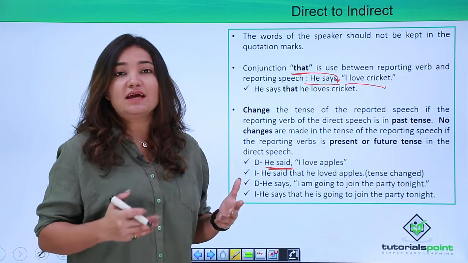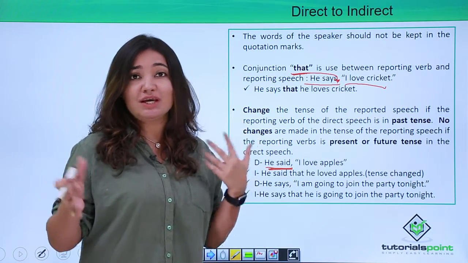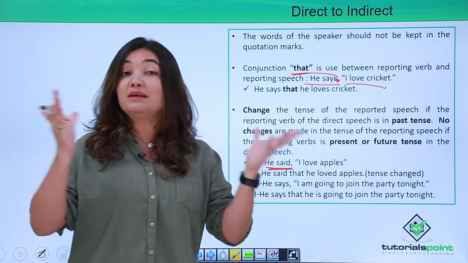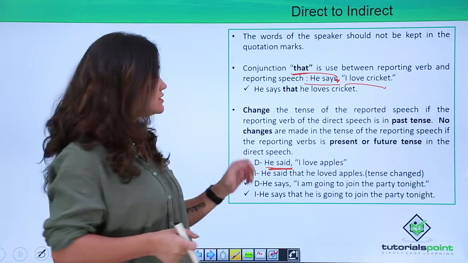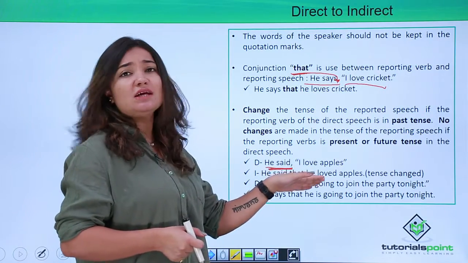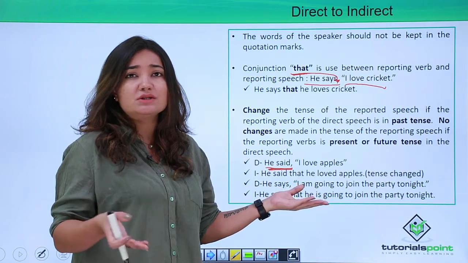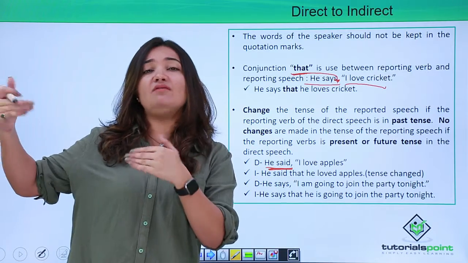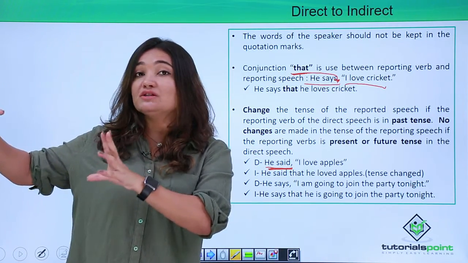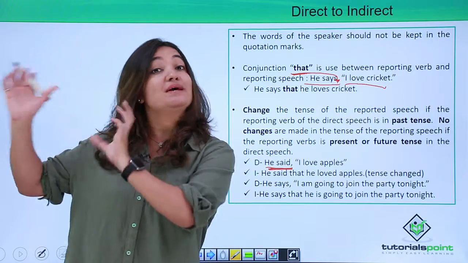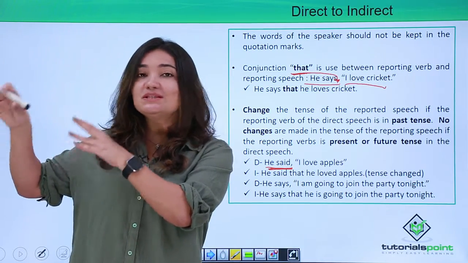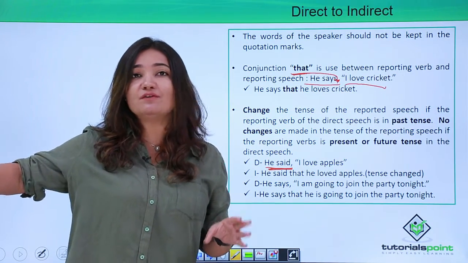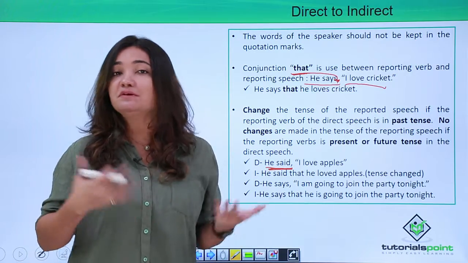So, now you understand, when we say this tense has to change, how do you materialize that, what does that mean in real time? So this is what it means. So you've now changed the tense because this is something that you are quoting that happened in the past, right? He said, so which means he said this in the past, that I love apples. That time, which is past for you now, was present for the speaker at the time when it was said, right? So now when you're quoting it, it is past tense for you, which is why you are converting the tense of the reporting speech.